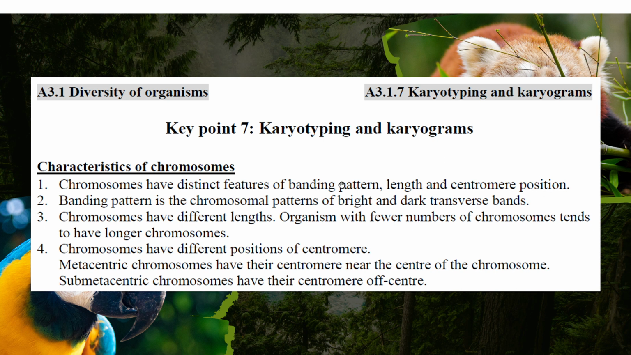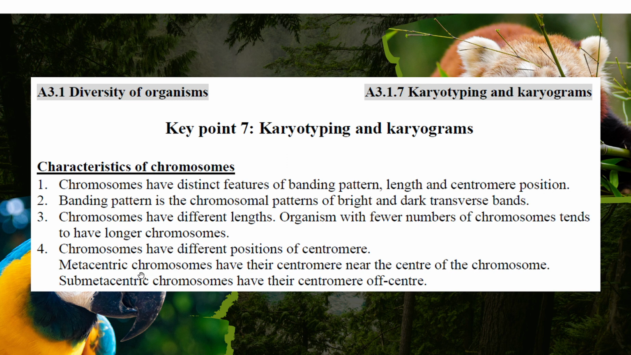For example, the banding pattern: they have bright and dark bands. They have different lengths and different positions of the centromere. Remember, a chromosome is a pair and they are joined together at the centromere, but the position of the centromere is not necessarily at the middle of the chromosome. So they have a different banding pattern, bright and dark transverse bands, and different names. Of course, with fewer chromosomes, they need to have longer chromosomes, right? Fewer chromosomes, longer chromosomes. Very funny.